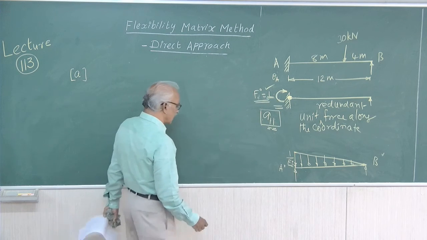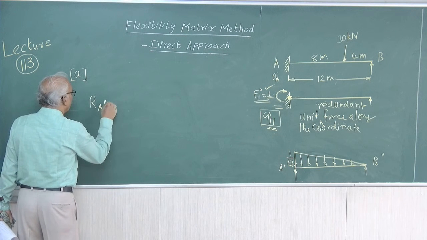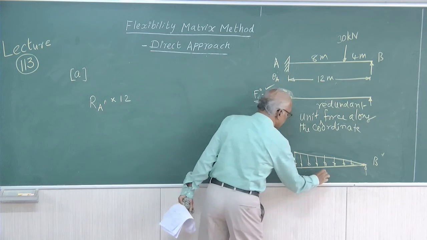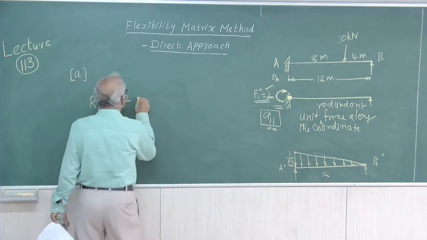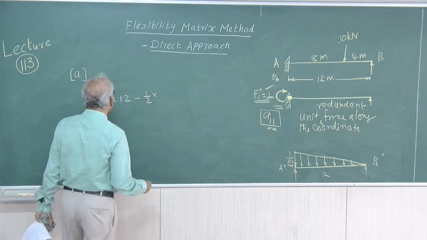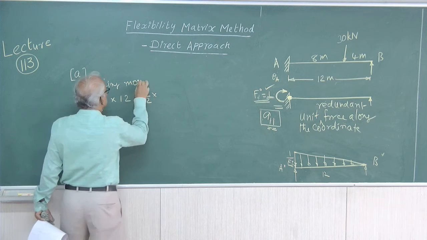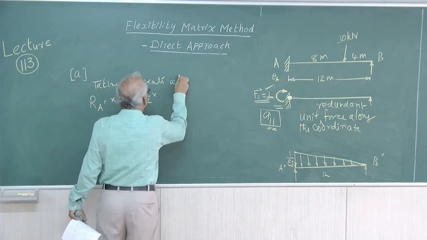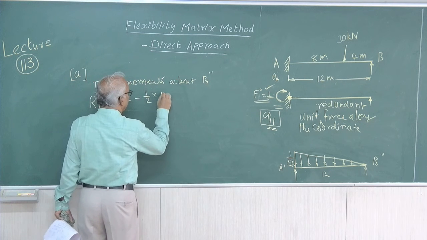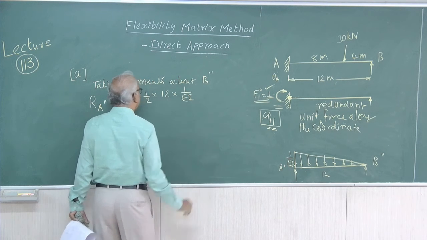So, the shear force at the corresponding section of the conjugate beam is RA2 dash into 12 meters, the distance is 12 meters, minus half into 12 meters into the ordinate, which is 1 by EI. We are taking moment about B2 dash.